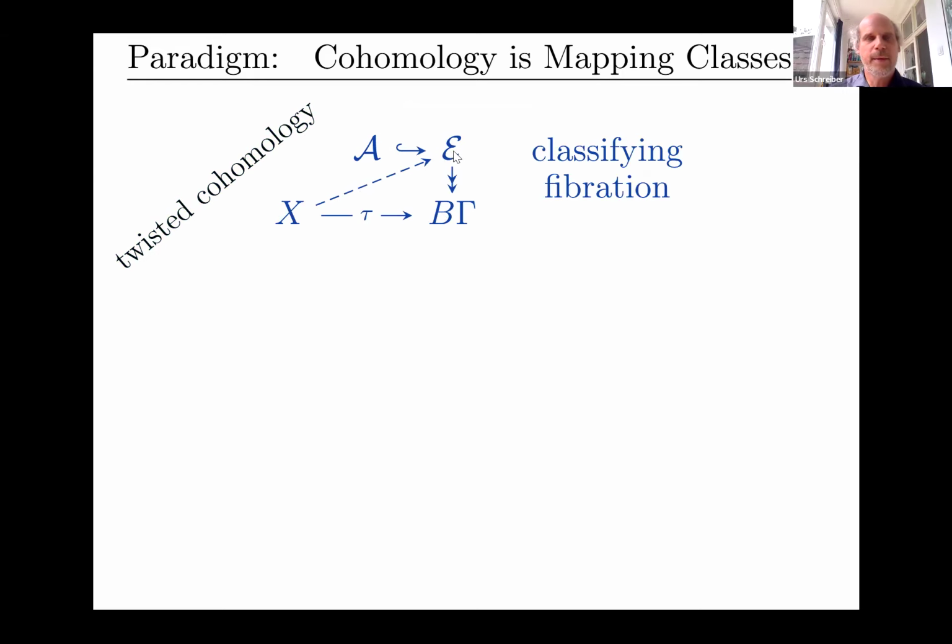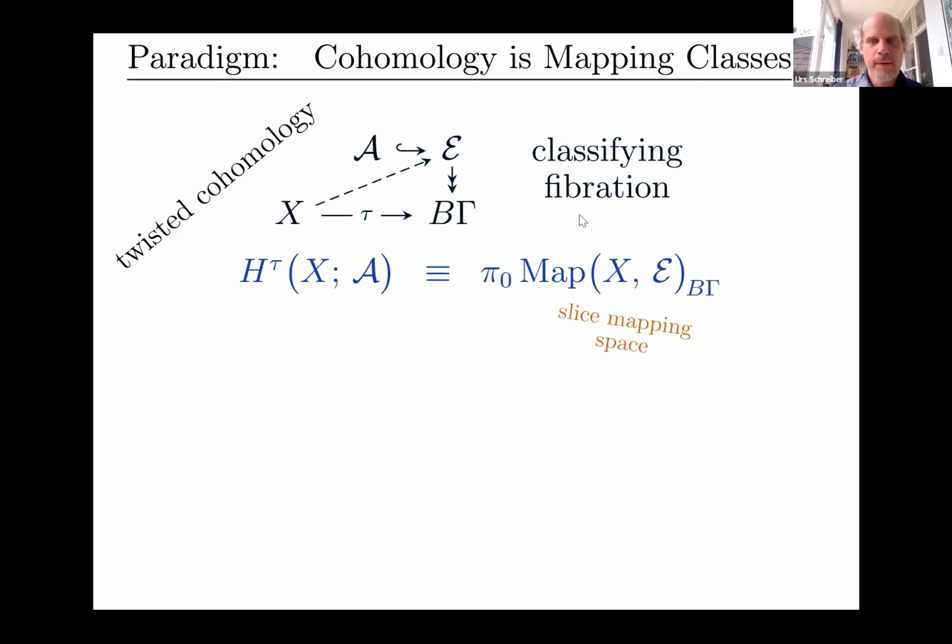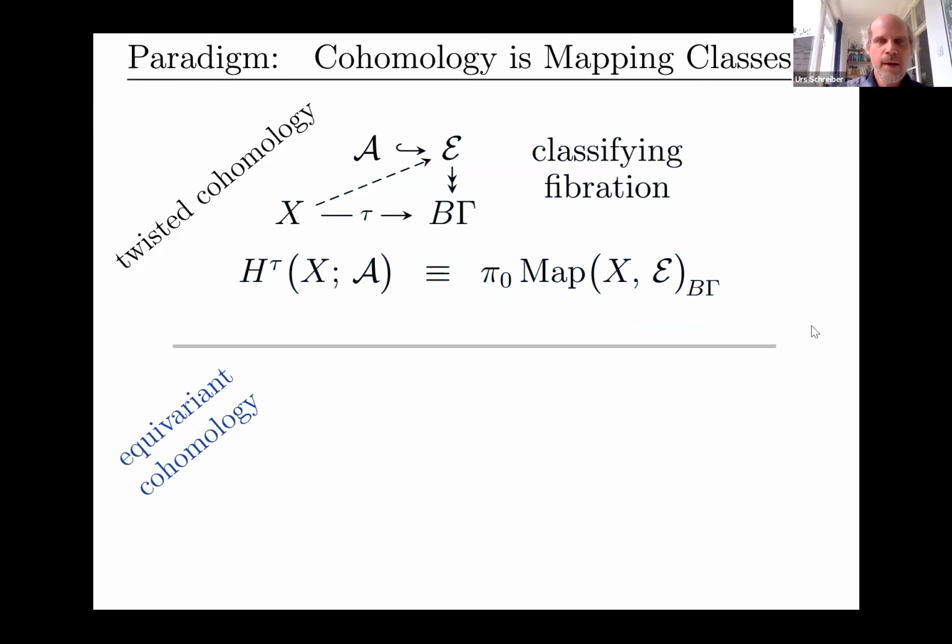And now the maps that we're talking about are no longer just maps directly to A, but maps into this classifying thing here. So this is usually called H tau, for twisted. This is the twisted cohomology with coefficients in A, because this fibration is locally trivial. So locally we're homing into A, but globally there may be a twist. So this is now again a space of maps, but it's a slice mapping space. It's the space of maps over B gamma, if you will.